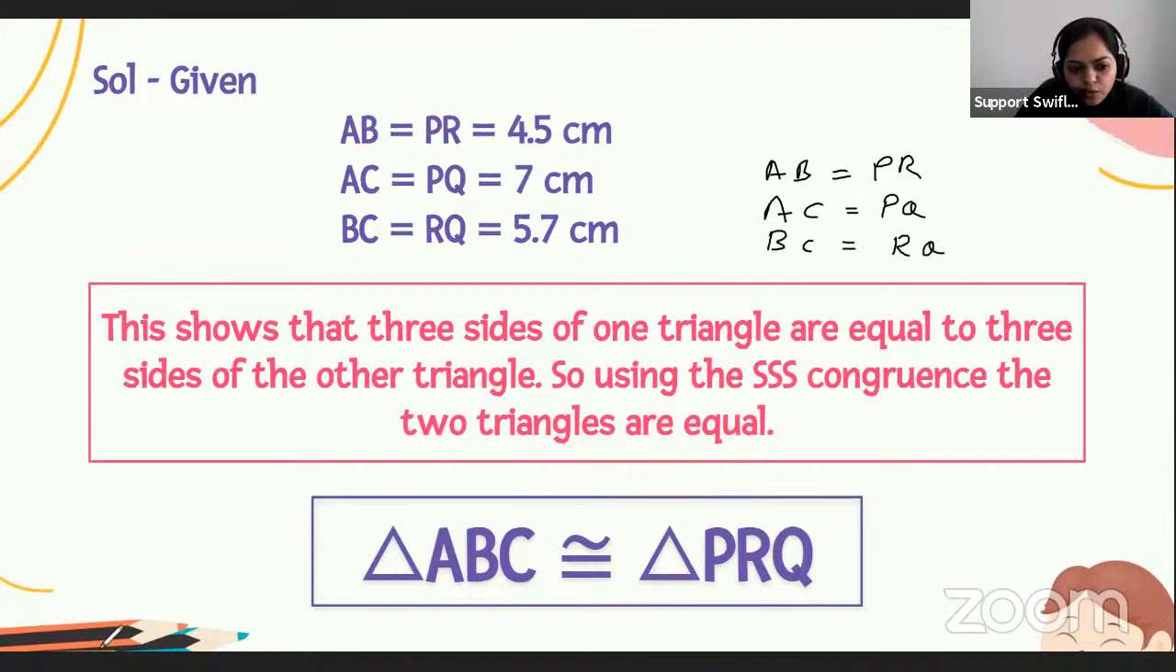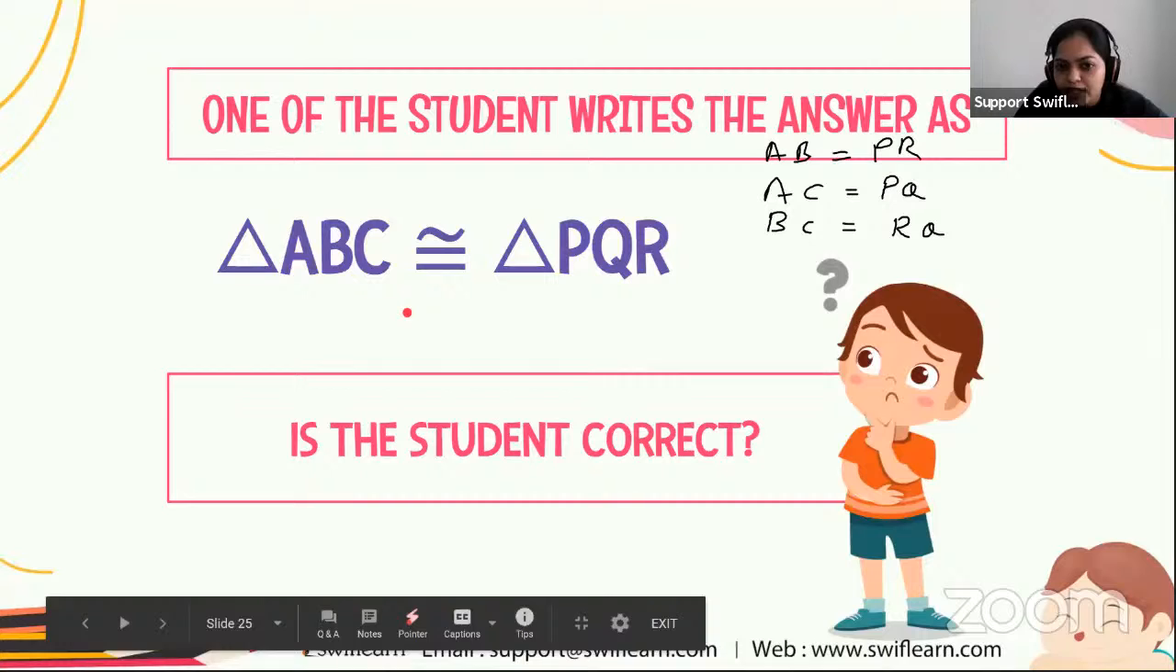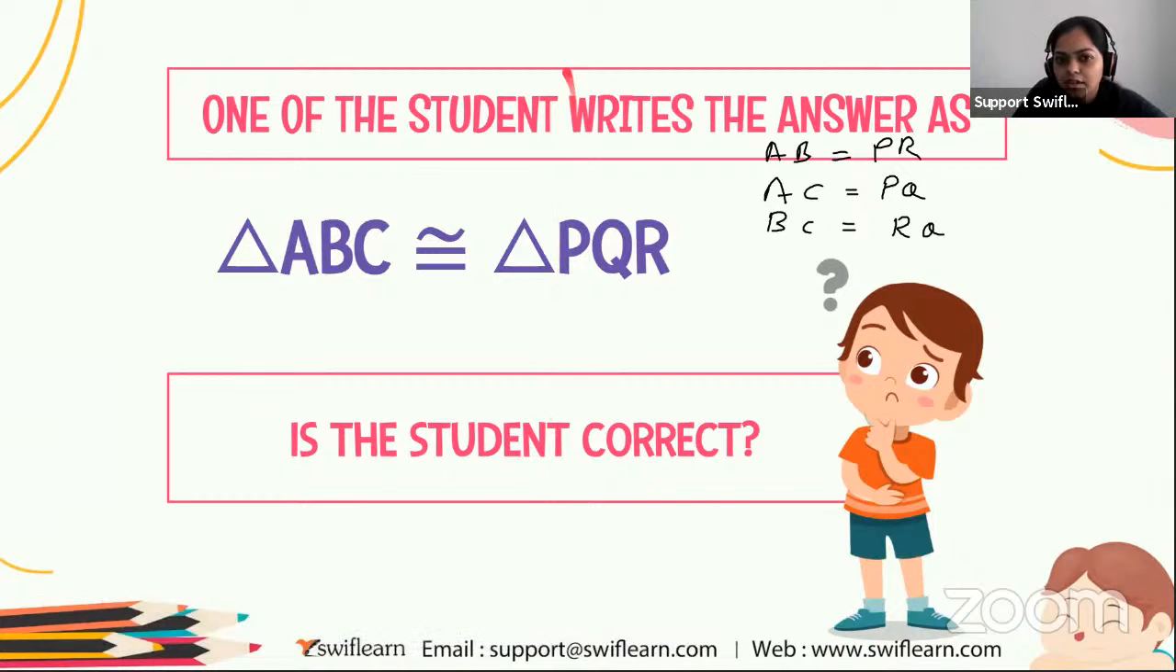But if the student writes it like this, what is given? Yeah, if the student writes it like this, that triangle ABC is congruent to triangle PQR, what do you all think? Is the student correct? Hmm? Let me just know. Just write your answer in yes or no in the comment section. Is the student correct? What do you all think? Yes, everyone?